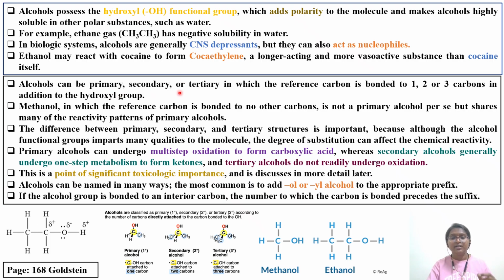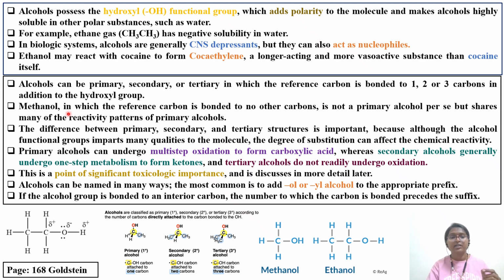Alcohol can be primary, secondary, or tertiary. So how are we going to decide which type of alcohol it is, whether primary, secondary, or tertiary? You can decide it based on the carbons attached to the carbon bearing the hydroxyl group. Here you can see in the picture you have primary alcohol. Here one OH group is attached to the carbon, and two hydrogens and one methyl group are attached. If two methyl groups are attached to the central carbon, it is secondary, and if three methyl groups are attached to the carbon, it is tertiary.